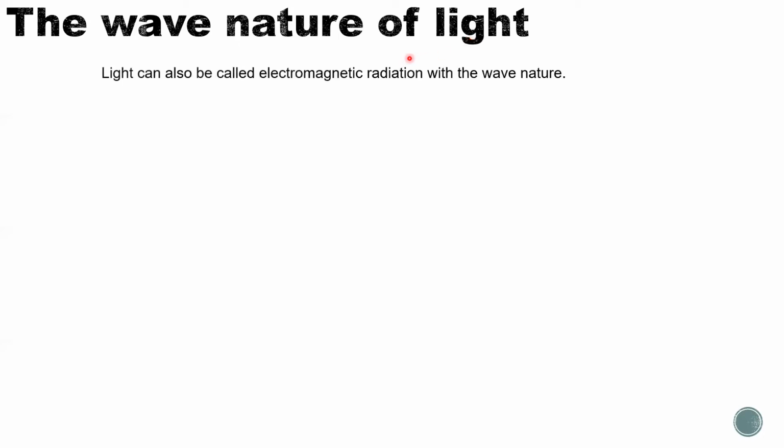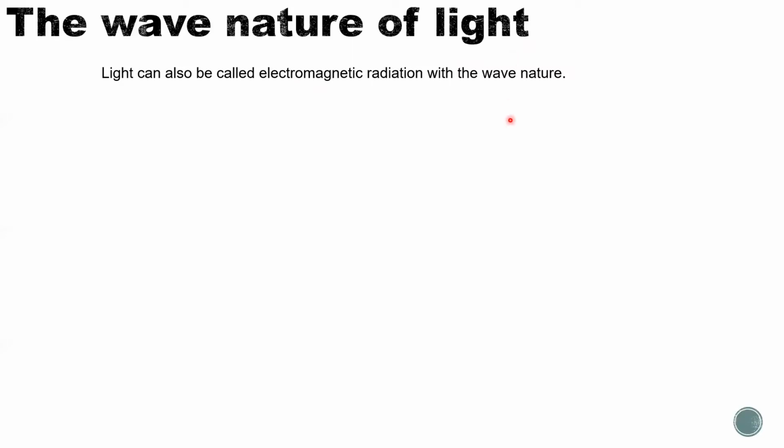And light can also be called electromagnetic radiation, a fancy name for light. If you want to know why it's called that, it's because light is a transfer of electric and magnetic fields moving forward. And light has a wave nature. Wave nature means it moves forward like a wave.